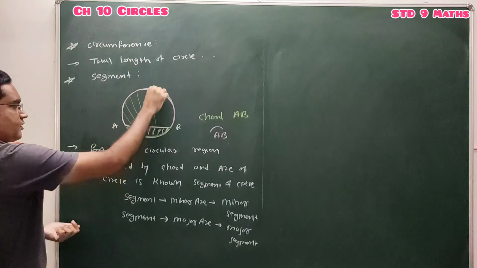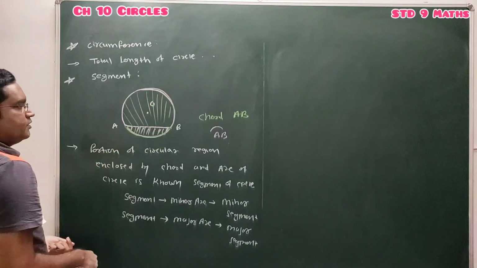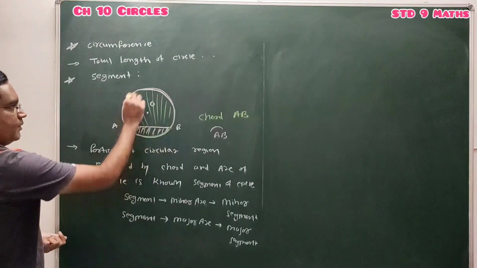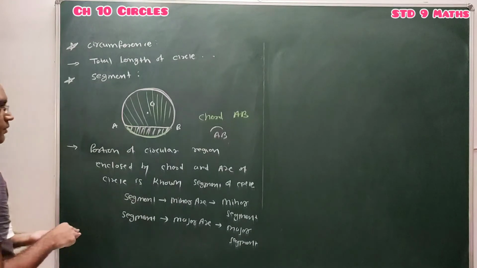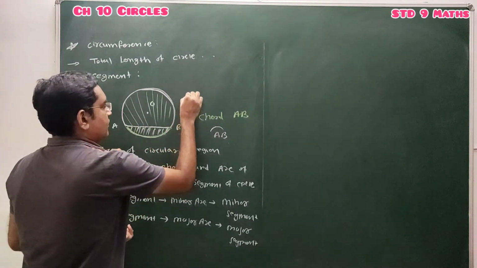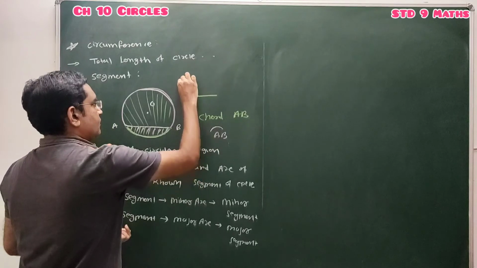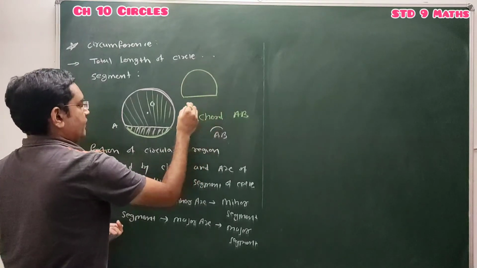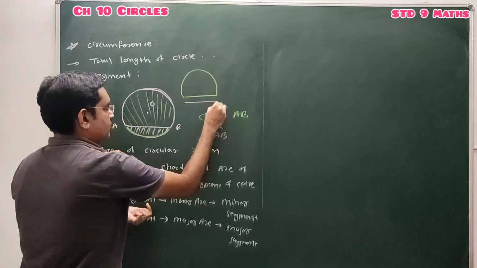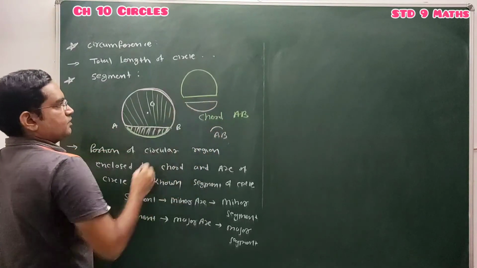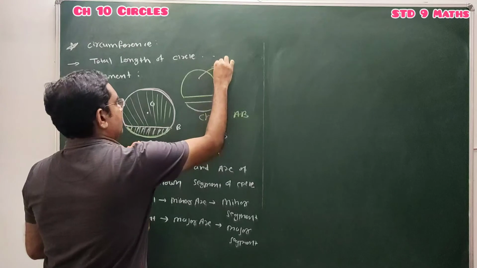So this is the portion of circular region enclosed by this chord and major arc, known as major segment. Our major segment will be in the shape of this, and our minor segment is in the shape of this one.